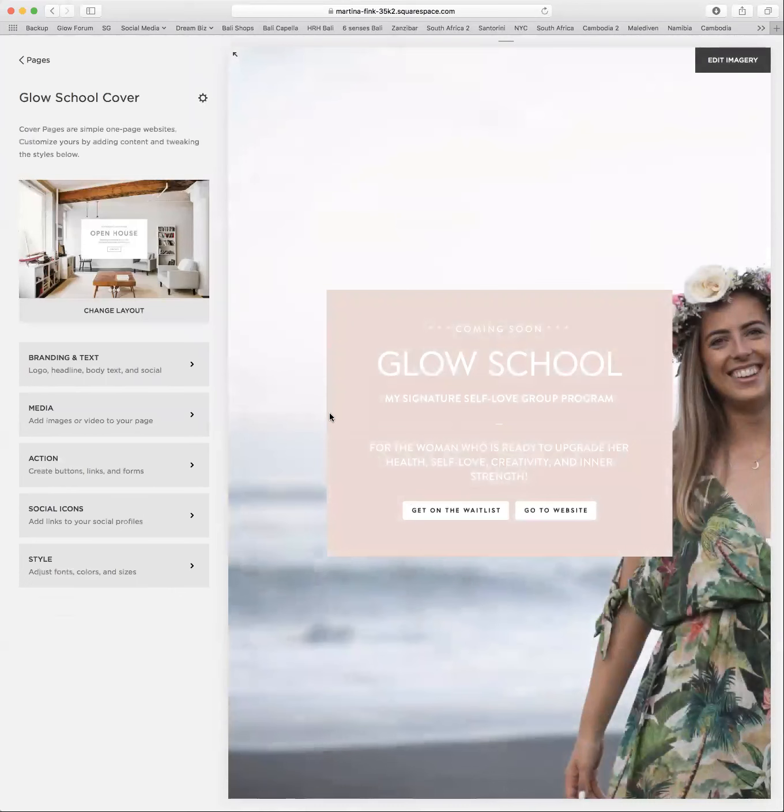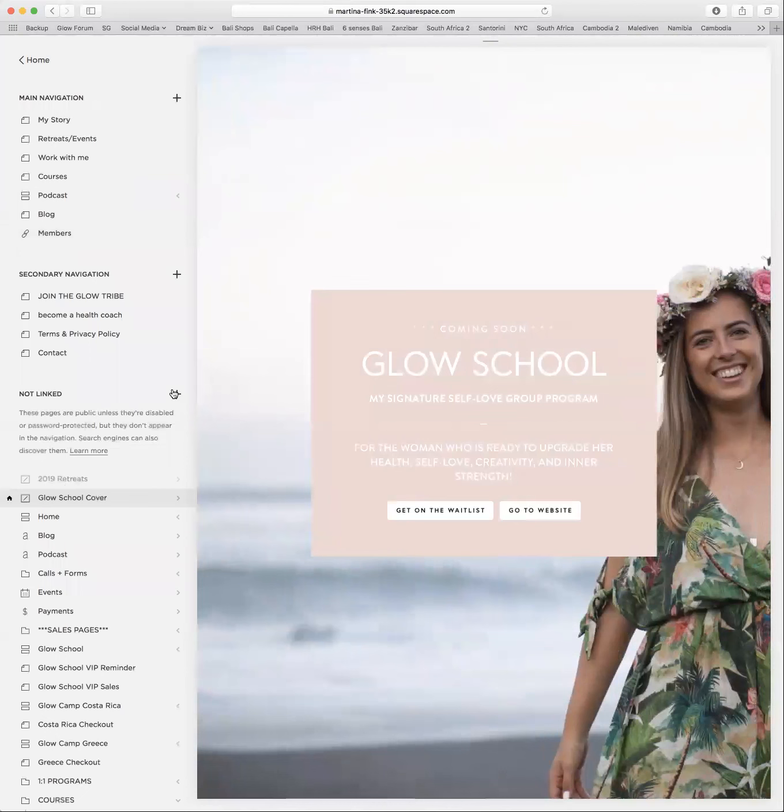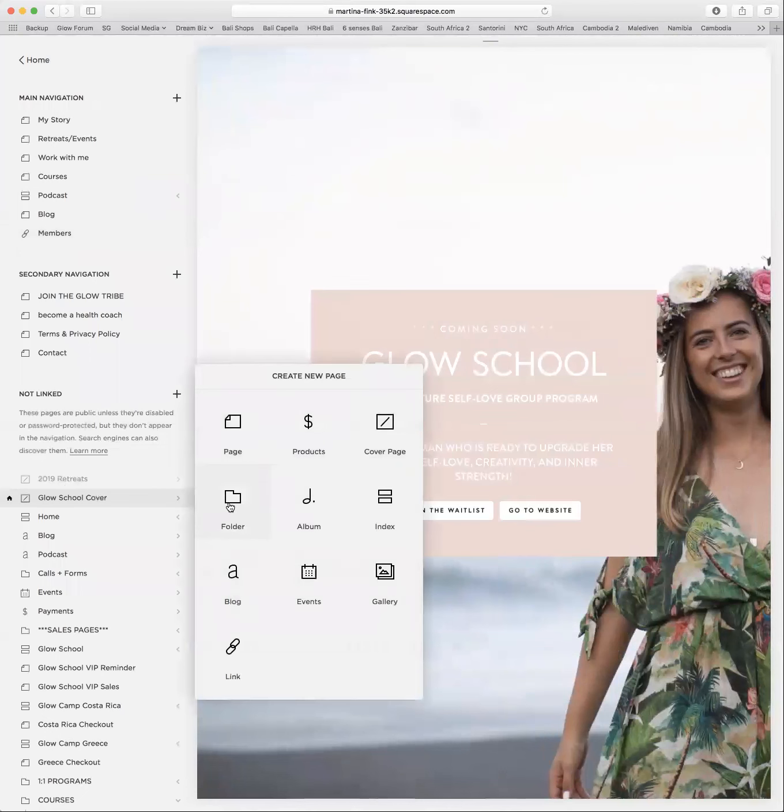So that basically covers your entire website. It's the first thing that people see when they come to your website. They have a few different templates depending on the actual template that you chose. And this is really good for an announcement or to have a coming soon thing. So everyone who gets to your website will see this first. That's the cover page.